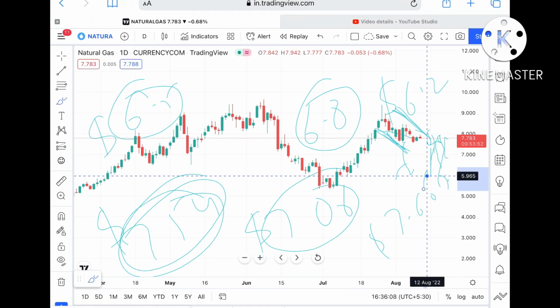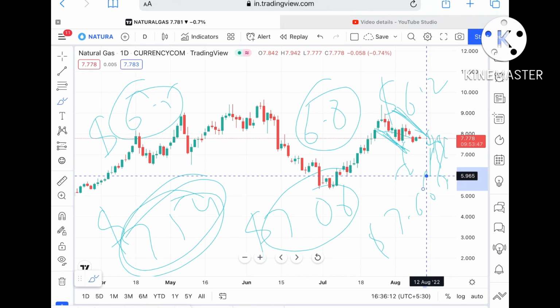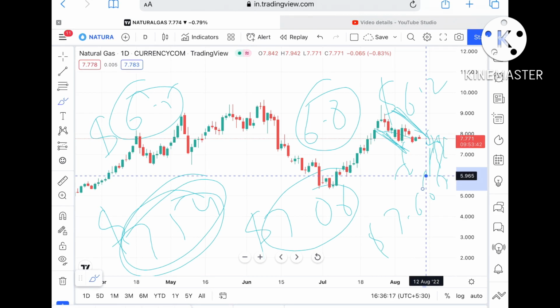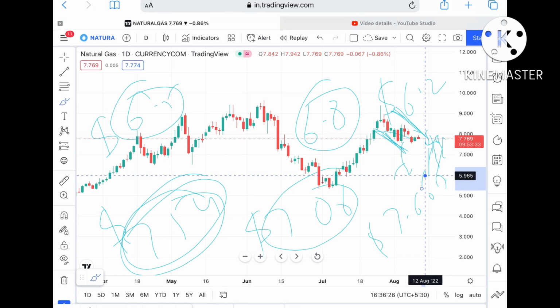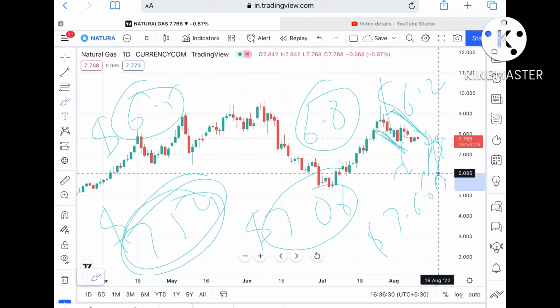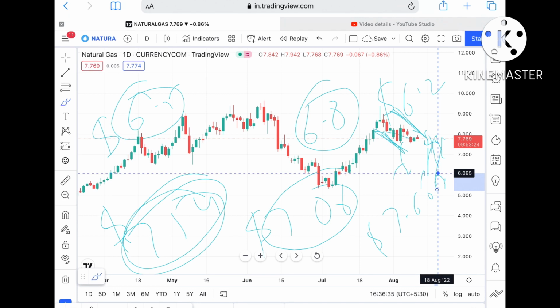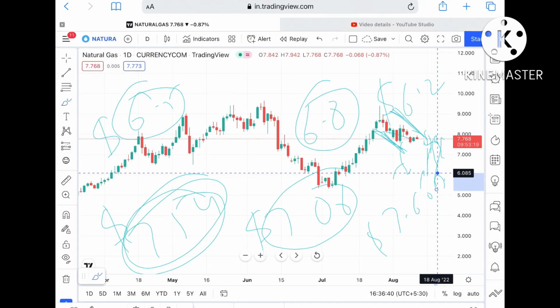There can be a bounce back at $5.9, but if it goes below a level of 6.5, then there is a higher probability it can move to $5.9. Once $5.9 doesn't sustain, the probability is high it can move further down, because this has been the range for quite some time. It can fall below 5.9 and move further down, because this is a certain spike we have seen in recent years after the Ukraine war. Otherwise the range for natural gas was in a particular range.